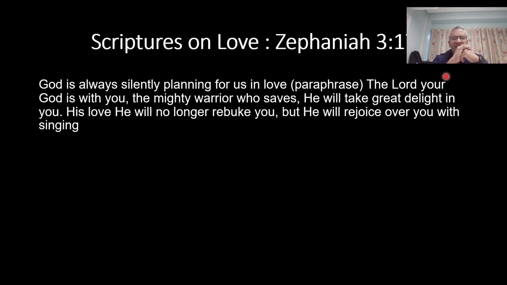My friends, in the book of Zephaniah 3:17, the paraphrase tells us that God is always silently planning for us in love. The Lord your God is with you, the mighty warrior who saves. Now he will take great delight in you. His love, he will no longer rebuke you, but he will rejoice over you with singing. Can you imagine that God sings? Yeah, God sings and he rejoices over you in singing if you love him, if you are his child.